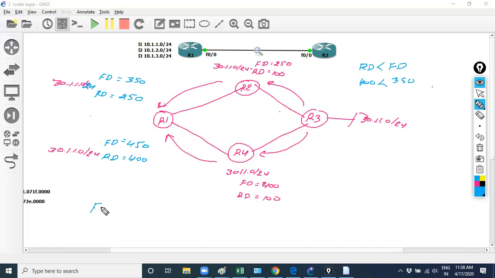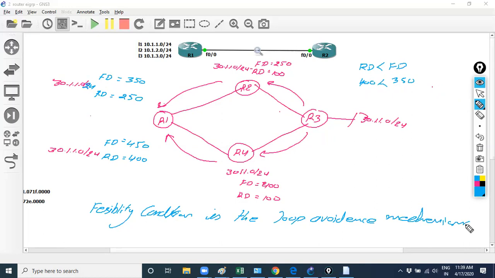Actually, the feasibility condition is the loop avoidance mechanism of EIGRP.